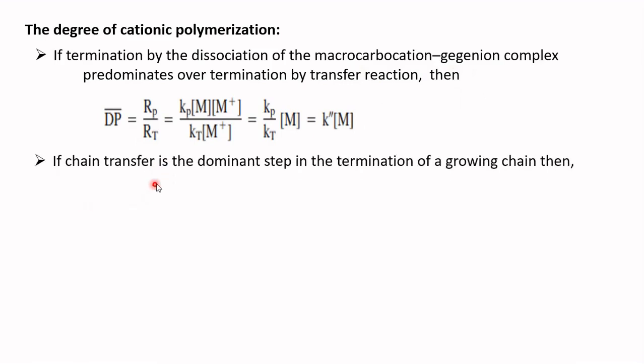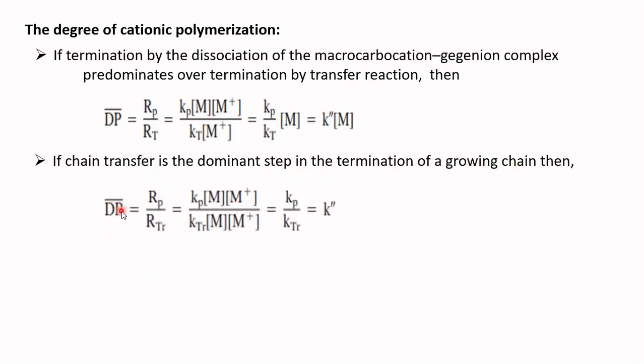If the chain transfer is the dominant step in the termination of a growing chain, then the degree of polymerization is equal to Rp divided by Rtr. You substitute the value of Rp and Rtr, that is Rp is equal to Kp into concentration of monomer into concentration of carbenium ion gegenion complex divided by Rtr, which is equal to Ktr into concentration of monomer into carbenium ion gegenion complex.